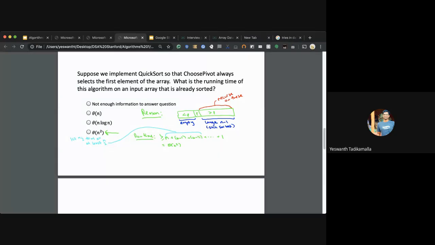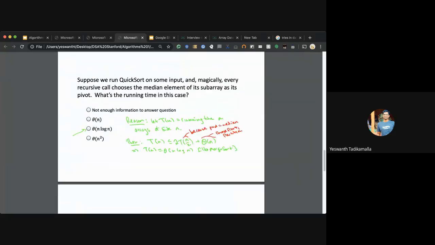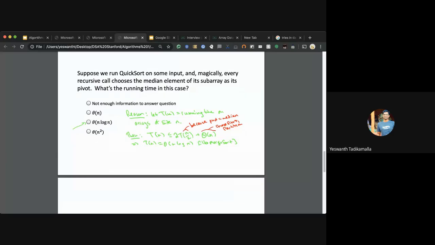So if the input array is already sorted, what do you think will be the runtime? If it's already sorted, the next subproblem that we get is n-1, just n-1. So it's again running the algorithm on a similar size array. So it's about order of n square. So this is like the worst case.